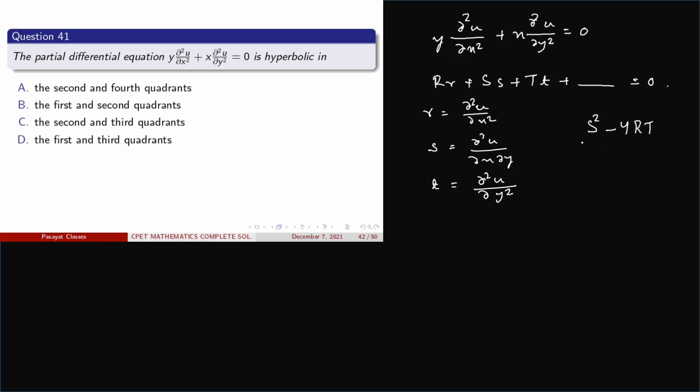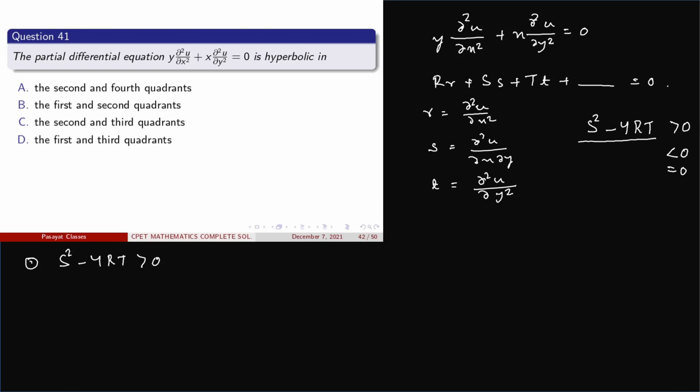We have to calculate this quantity, whether it is greater than 0, less than 0, or equal to 0. Depending upon this, we get hyperbolic, elliptic, and parabolic. So let us first remember this first bit. This one is s square minus 4rt.